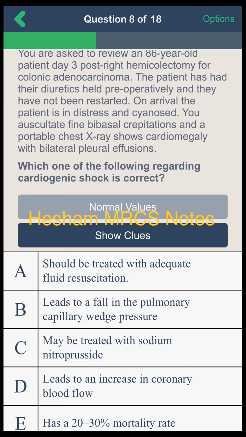Option A: should be treated with adequate resuscitation. Option B: leads to a fall in pulmonary capillary wedge pressure. Option C: may be treated with sodium nitroprusside. Option D: leads to an increased coronary blood flow. Option E: has a 20 to 30% mortality rate.